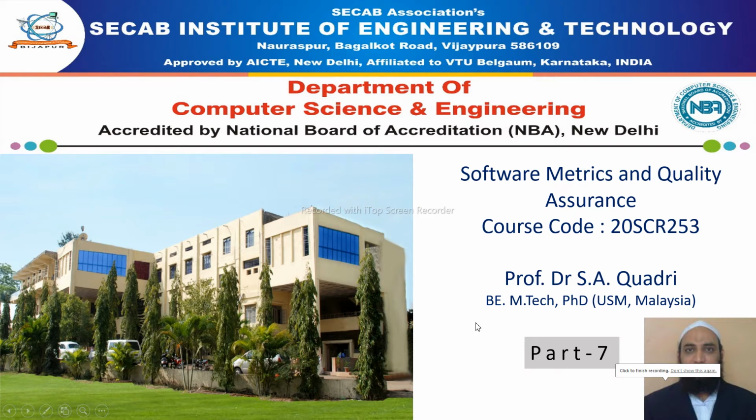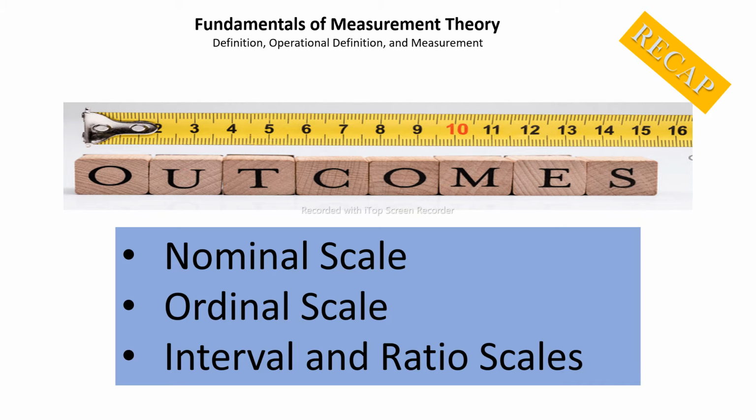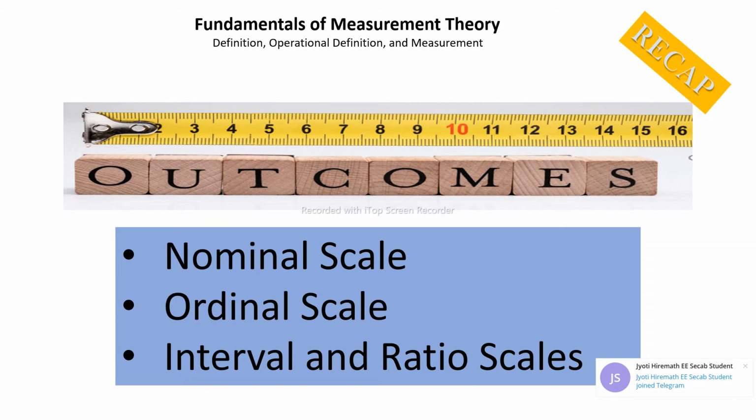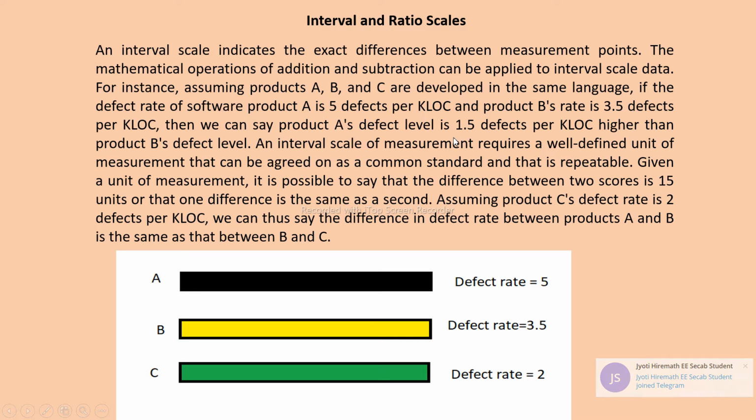Lecture number 7. In the last class, we learnt about a few fundamentals of measurement theory. We learnt about three different scales: nominal scale, ordinal scale, and interval and ratio scales. We ended with the interval and ratio scales. In the earlier cases like nominal and ordinal, we were not very particular about exact numerics that define the exact scale, meaning the exact level of the quality depending upon a few parameters.